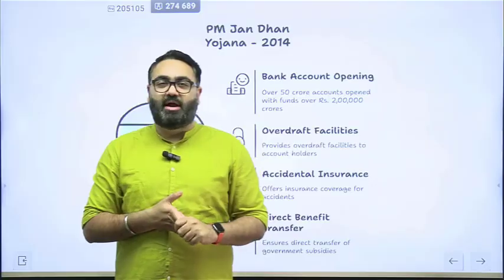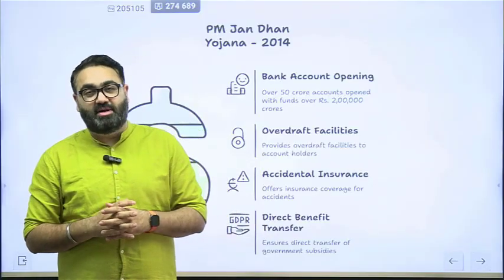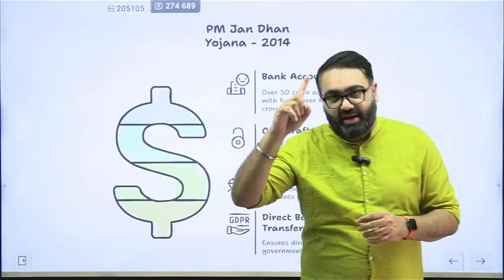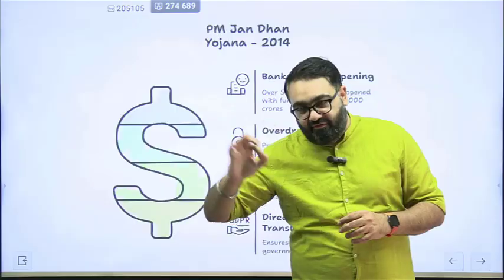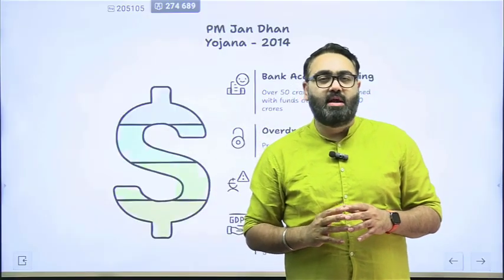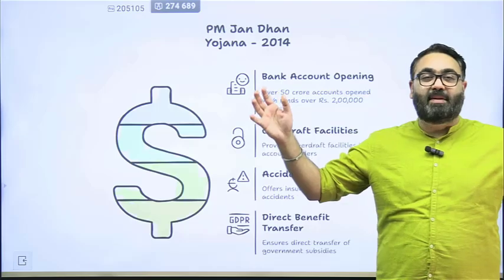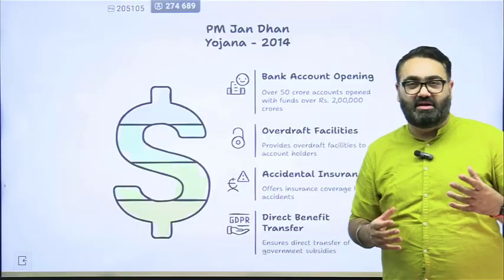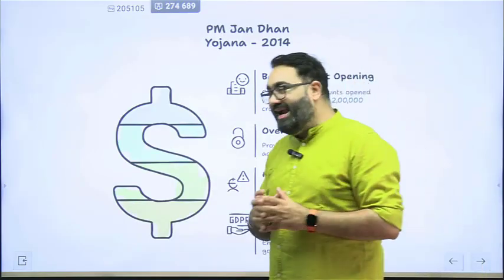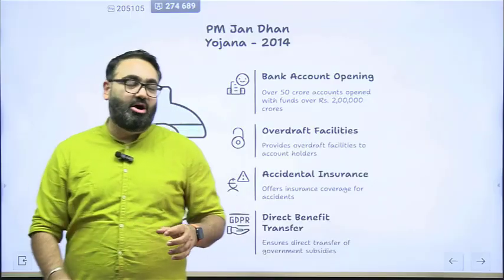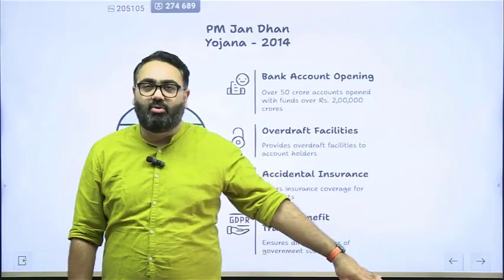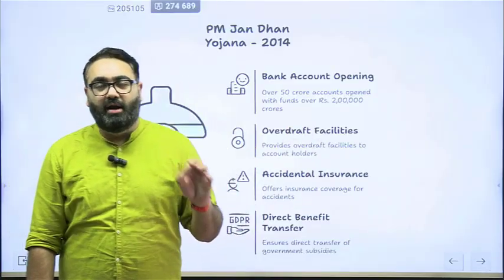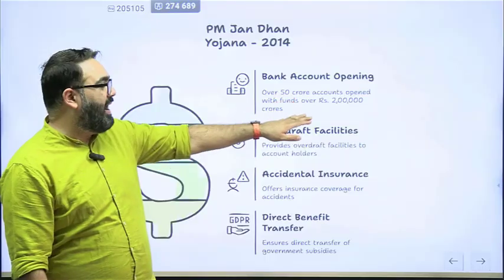Historically, we have seen so much corruption in India that Rajiv Gandhi, India's Prime Minister, very famously said that when I send 1 rupee from Delhi to someone, only 15 paisa reaches them, because 85 paisa is just dissipated in the middle. What he was referring to was the huge scale corruption in the form of government subsidies. In order to correct that, the government started this initiative where the government wanted everyone to have a bank account. And the results have been spectacular. Under this scheme, over 50 crore bank accounts have opened up.